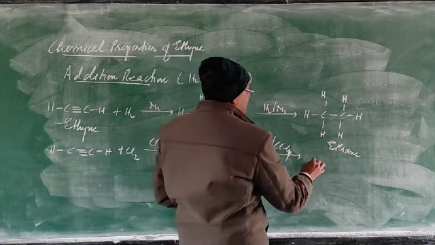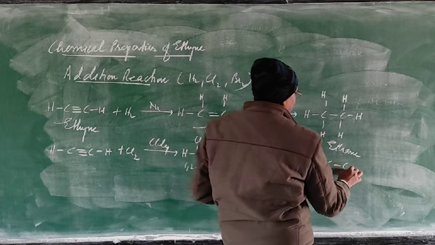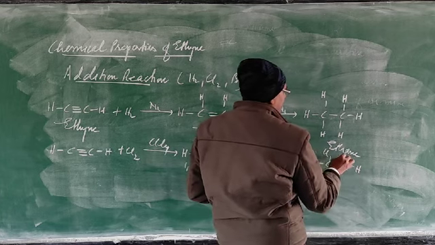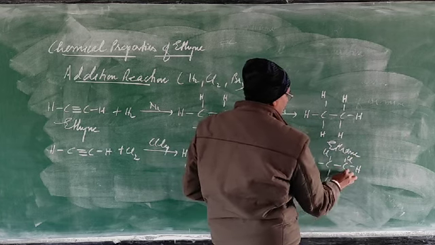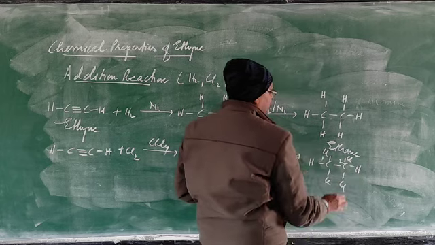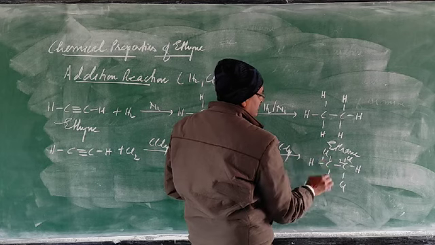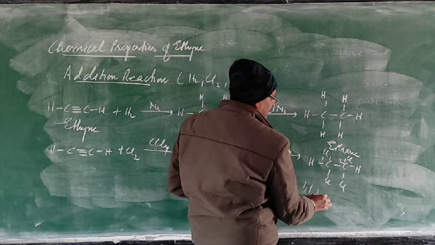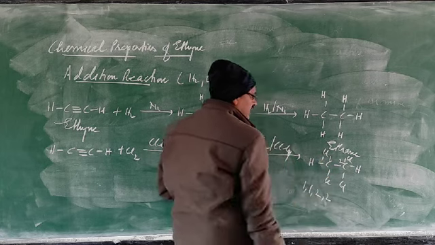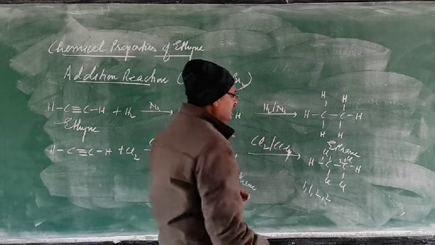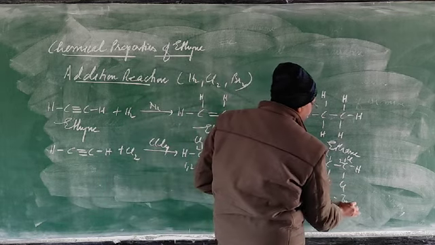So again this double bond is broken, and this product will be, numbering you can do, 1, 2. The product will be 1, 1 for this chlorine, 1 for this chlorine, then 2 for that chlorine, 2 for this, 1, 1, 2, 2 tetrachloroethane.